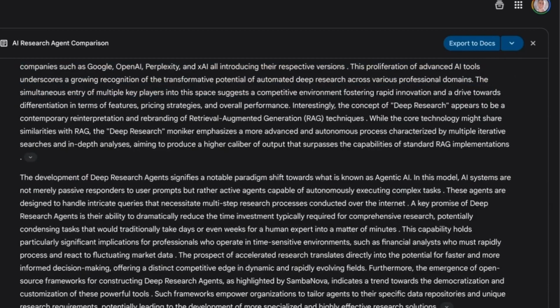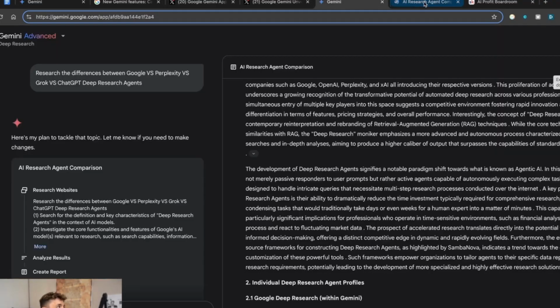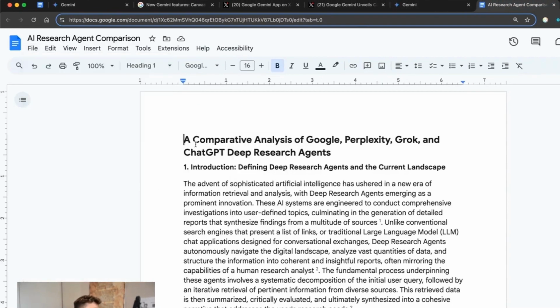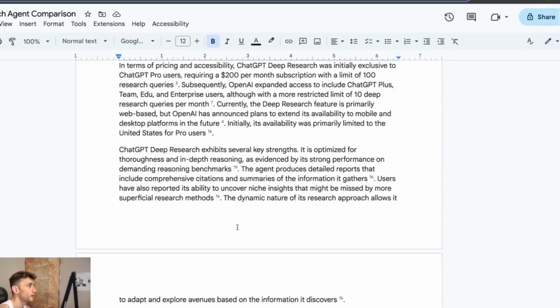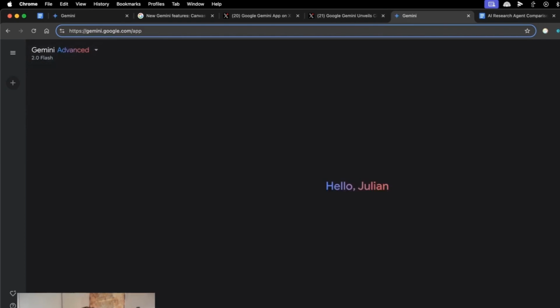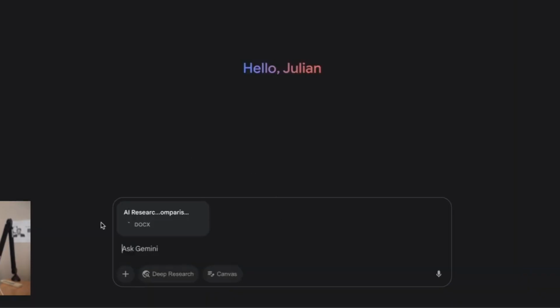Now, if you want to, for example, turn that into an overview, I don't think you can paste it in here, so you can't paste it. But what you would do is you would export that deep research into Google Docs, like you can see right here. All right. Then once you've done that, you can download that deep research you've got. So you've got a really in-depth report on whatever you've asked it to do. Then we're going to go over to Gemini 2.0 Flash, upload that file with the deep research, wait for it to upload, and then you can generate an audio overview.